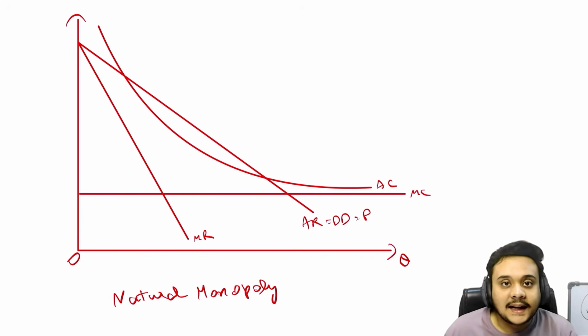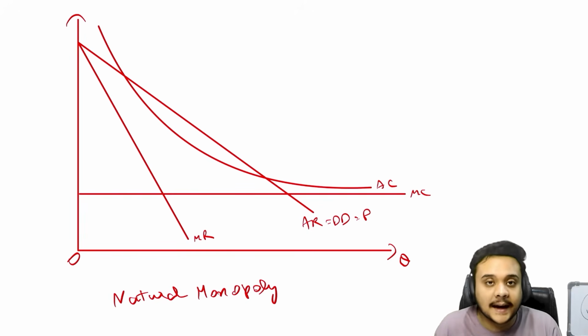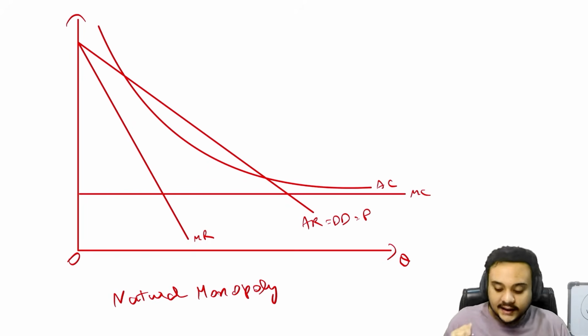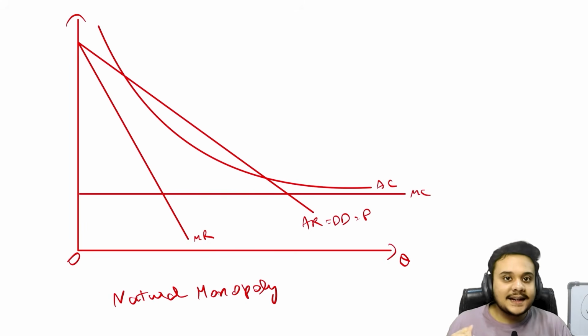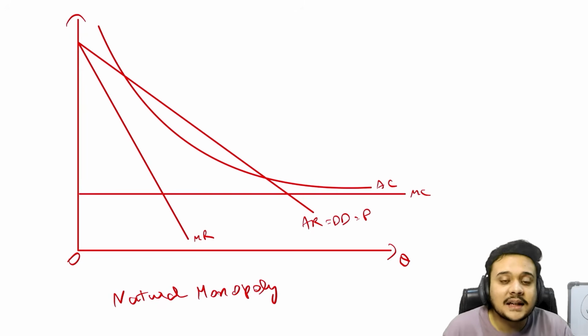We know that the natural monopoly is a case like, for example, the railways. The initial fixed cost or the initial startup cost, which is also the fixed cost, is going to be very high. Okay, the Indian railways is a very good example of a natural monopoly, because when you look at it, the initial startup cost of starting a railway company is going to be very high, right? It is going to be very high. But when you talk about the MC, the marginal cost, the variable cost, in fact, it is going to be very low relative to the number of consumers that it can cater.